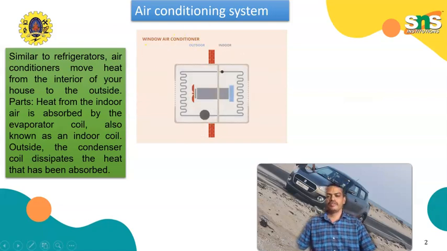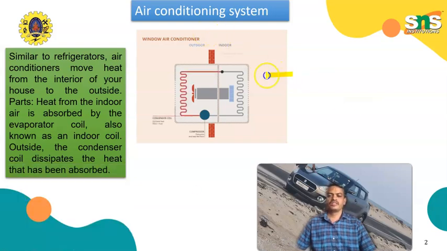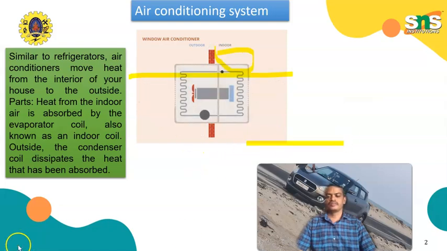These are the examples of window air conditioning system. This is one of the examples. How the working function operates is shown in this animation. The unit extracts air from the room and removes heat, maintaining the required temperatures. These are the parts of window air conditioning systems and their functions.